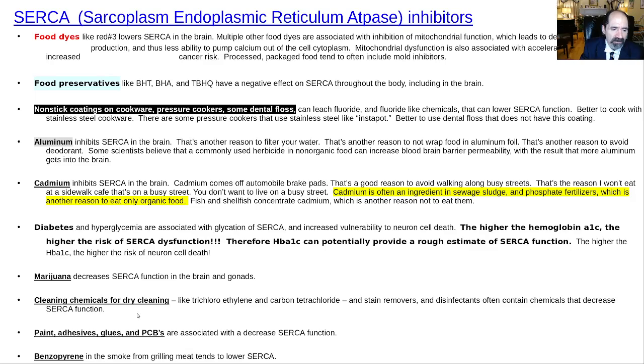Okay, cleaning chemicals for dry cleaning can also impair SERCA. I don't know why that got stuck on the slide. I forgot to take that off. Paints, adhesives, and glues and PCBs are associated with decreased SERCA function. Benzopyrene from cigarettes or from grilling meat can impair SERCA. So these are all things you want to watch out for, because anything that's impairing SERCA is going to be messing up your neuron metabolism.